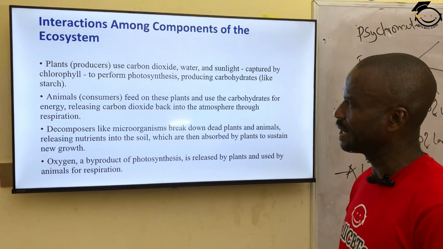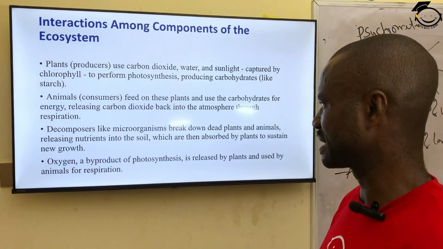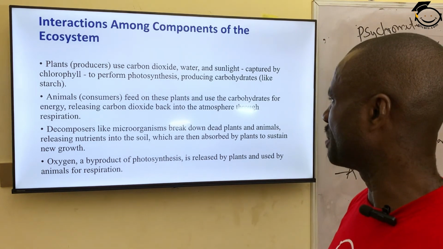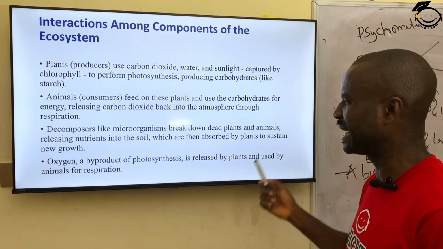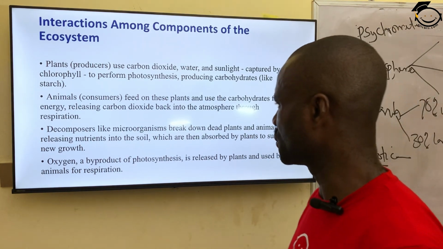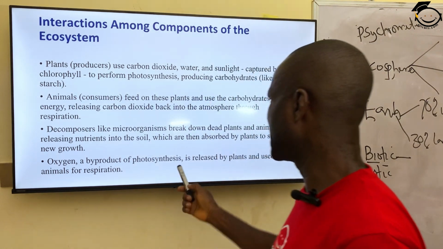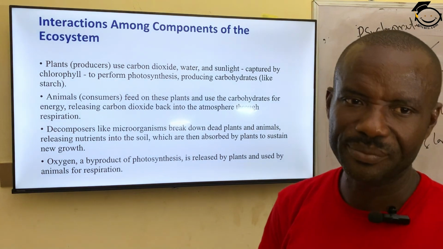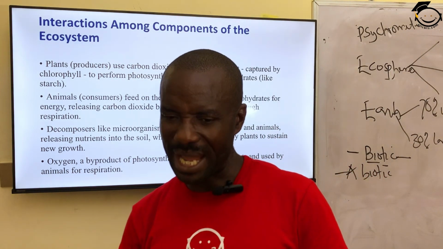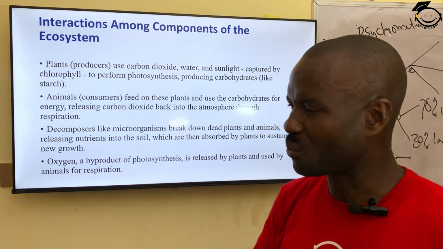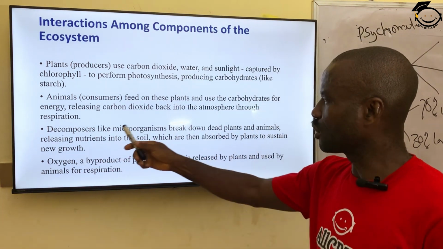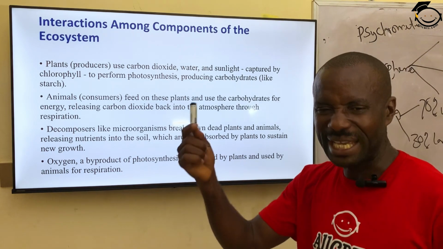The next one is decomposers, or we call them saprophytes. Decomposers, like microorganisms, break down dead plants and animals, releasing nutrients into the soil, which are then absorbed by plants to sustain their growth. Can you see? These plants and animals interact with the non-living environment to balance up the ecosystem. So decomposition is simply the breaking down of both plant and animal.